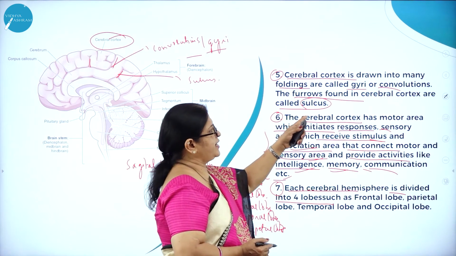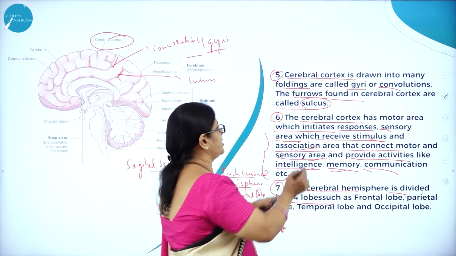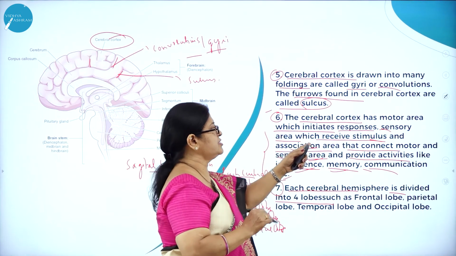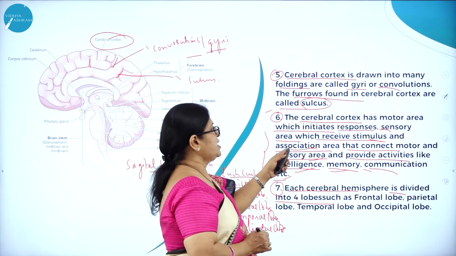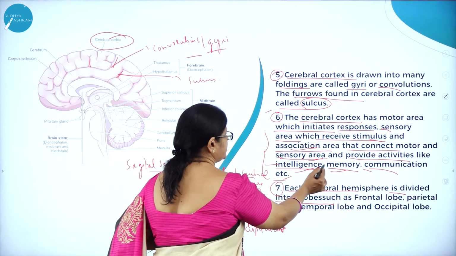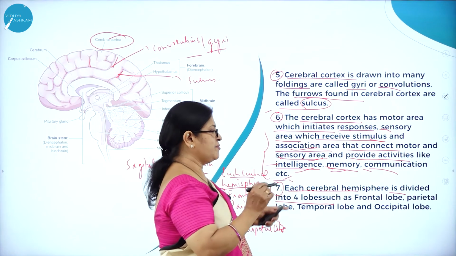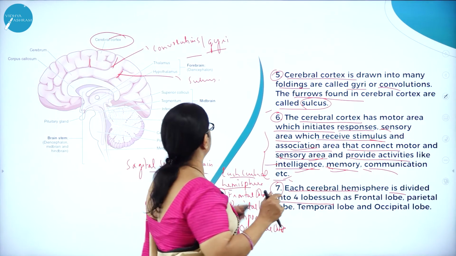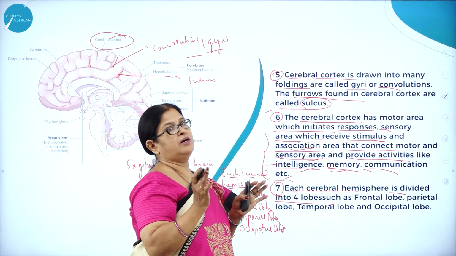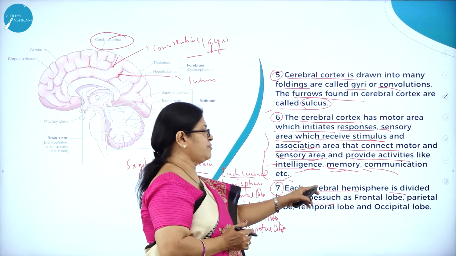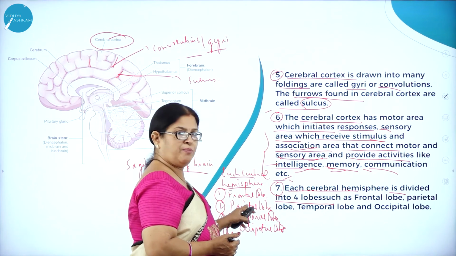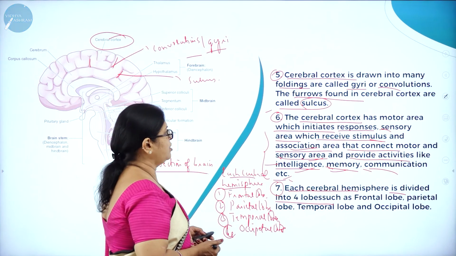So the cerebral cortex is drawn into many foldings called gyri or convolutions. The furrows found in the cerebral cortex are called sulcus. The cerebral cortex has what? A motor area which initiates responses, a sensory area which receives stimulus, and an association area that connects the motor and sensory areas and provides activities like intelligence, memory, and communication. Each cerebral hemisphere, connected by the corpus callosum, is divided into 4 lobes. What are the 4 lobes? Frontal lobe, parietal lobe, temporal lobe, and occipital lobe.